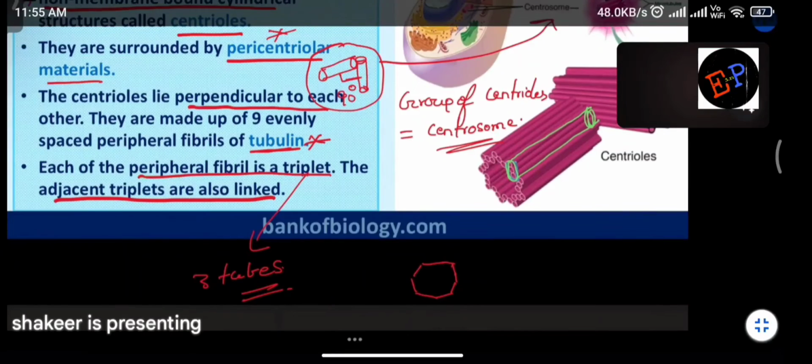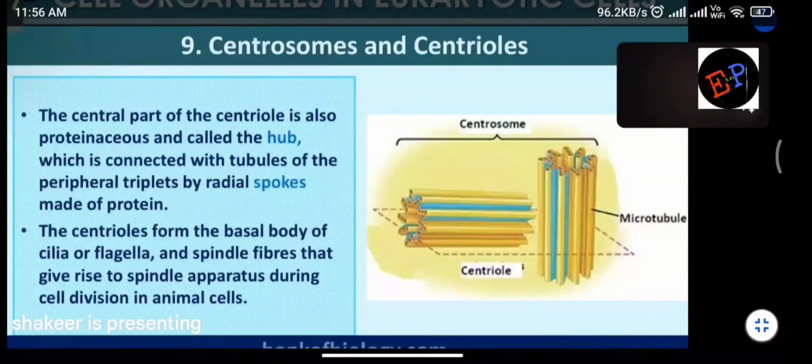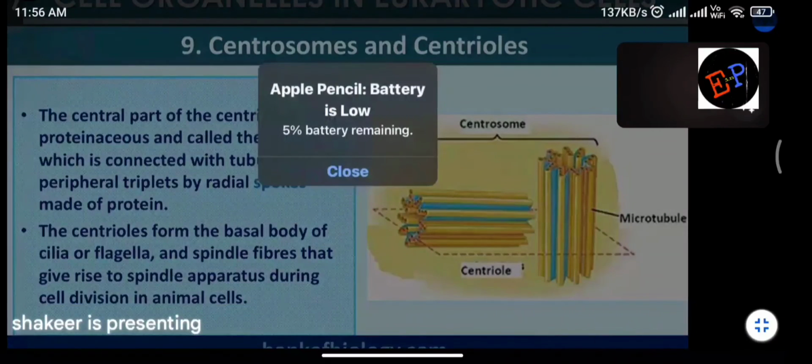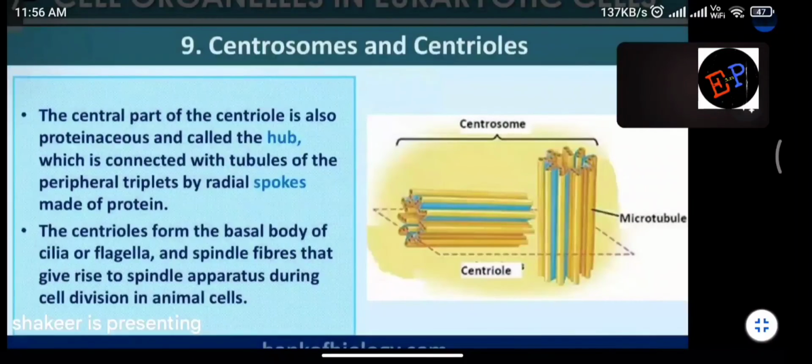Sorry, each fibril is made up of a triplet, and 9 fibrils are present. 9 fibrils will make one centriole, and perpendicular centrioles will make a centrosome. That is the arrangement. Clear, Nama? That's it. So the central part of the centriole is also proteinaceous and is called the hub.